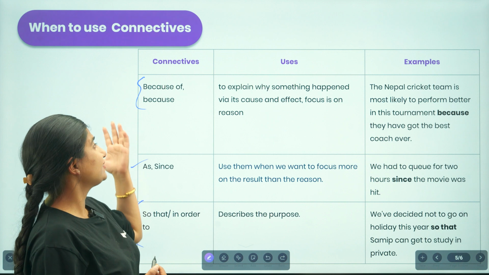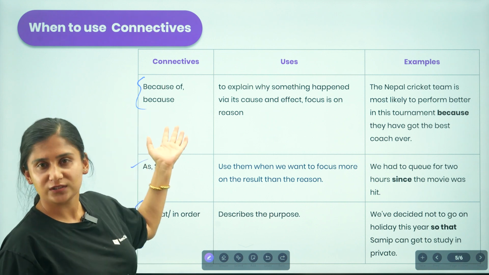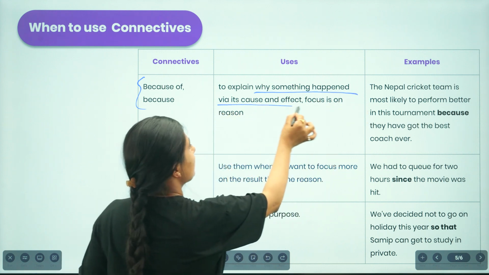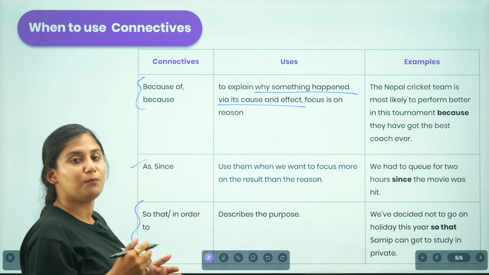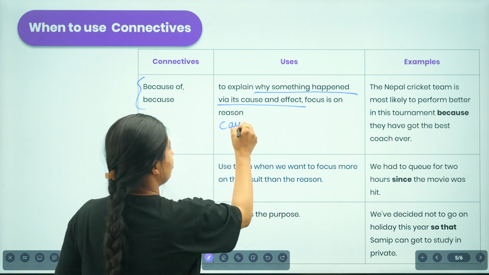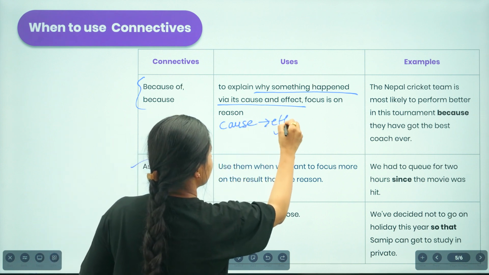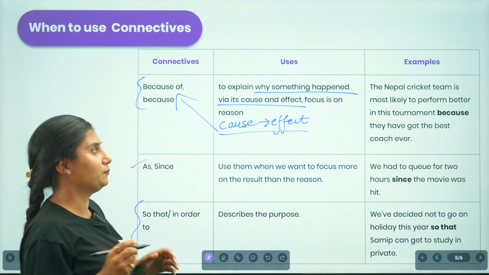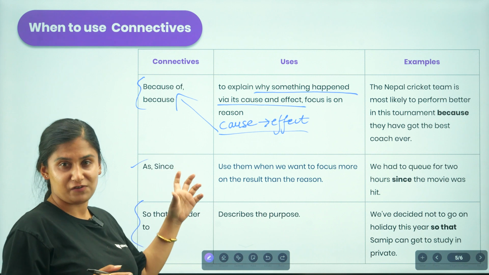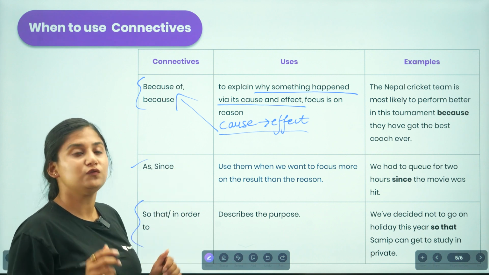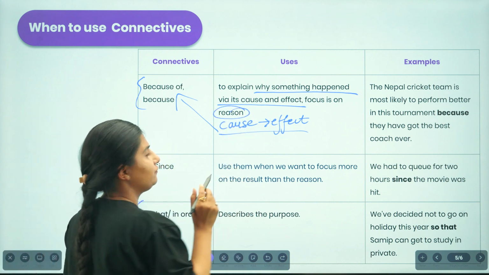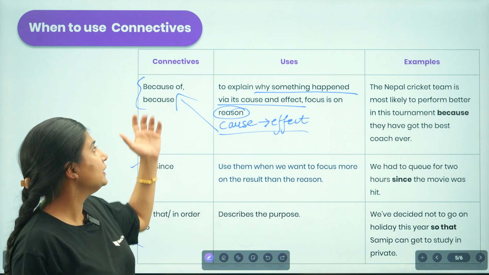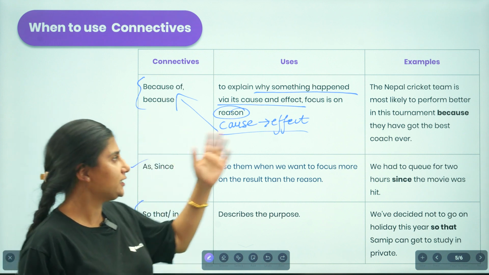Talking about the connectives because of or because, we use them in order to explain why something happened via its cause and effect. So whenever we are to talk about the cause and effect relationship, then we use connectives like because of or because. You can understand this in a way that if you are to focus on the reason why that particular thing happened, then we will be using connectives like because of or because. Now let us see the example over here.